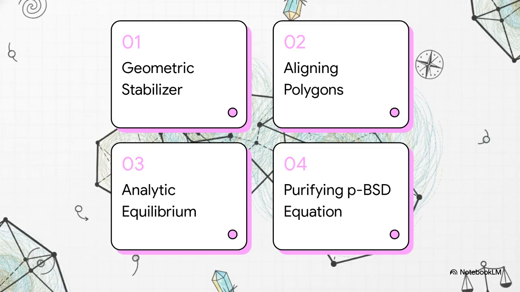So here is our roadmap for the explainer today, working our way top down. 1. The geometric stabilizer. 2. Aligning arithmetic polygons. 3. Analytic and algebraic equilibrium. And finally, 4. Purifying the PBSD equation.